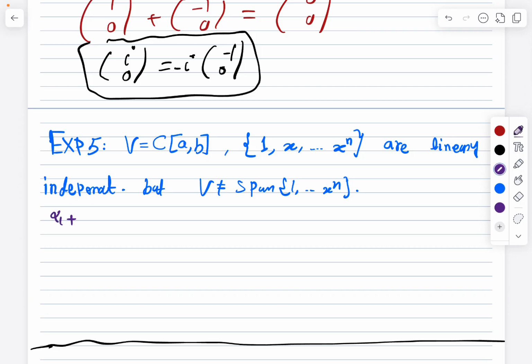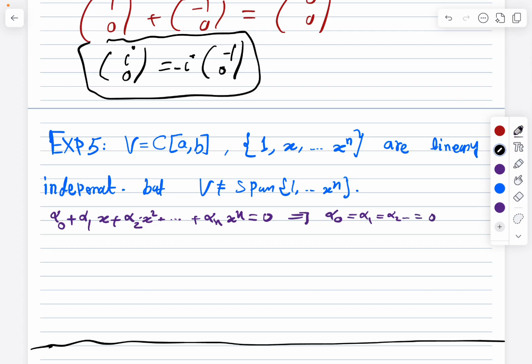So alpha 1 plus alpha 2 x plus alpha 3 x squared, up to alpha n x to the power n is equal to 0. Actually, I need to call the first one alpha 0, better, like this. But we know from the polynomial identification that all these alphas must equal 0. So this is a very primitive example.